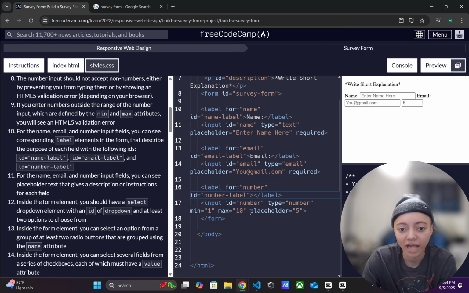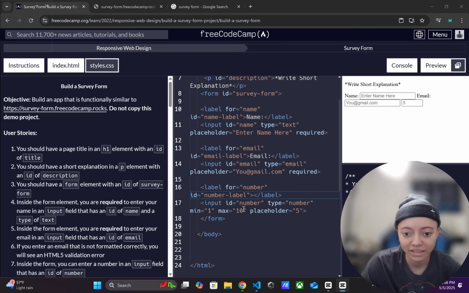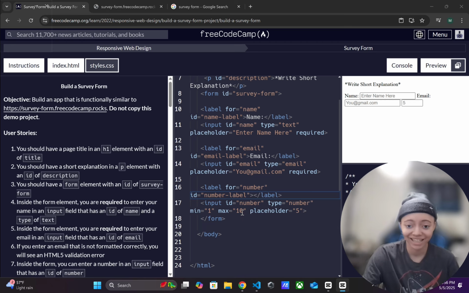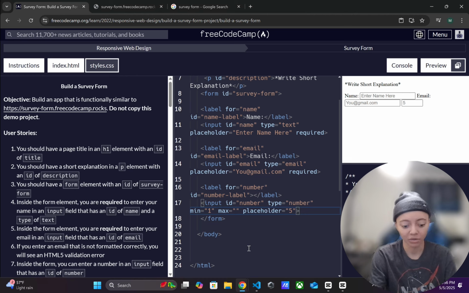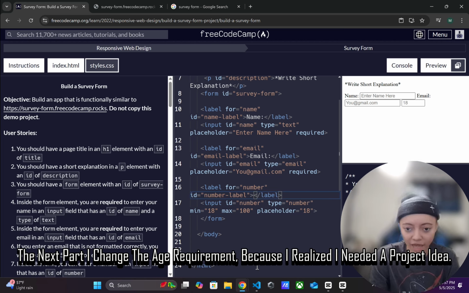I think that's crazy. I don't even know what this number is for. Oh wait, are we asking for a phone number? All right, no, so I guess this is going for your age. This is pretty embarrassing. How old would someone be trying to learn how to program? Let's say you can join this site 18 and up, but 100 is crazy. Required, because I think it's going to be optional.